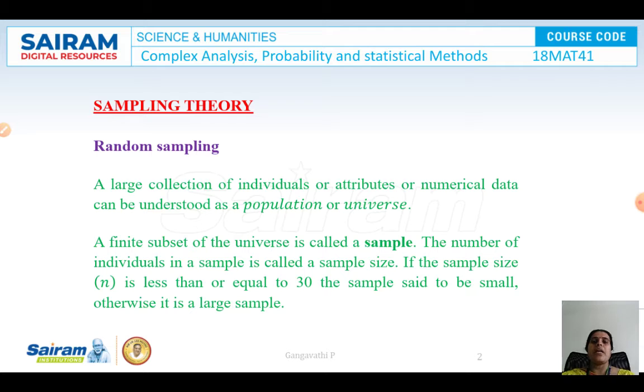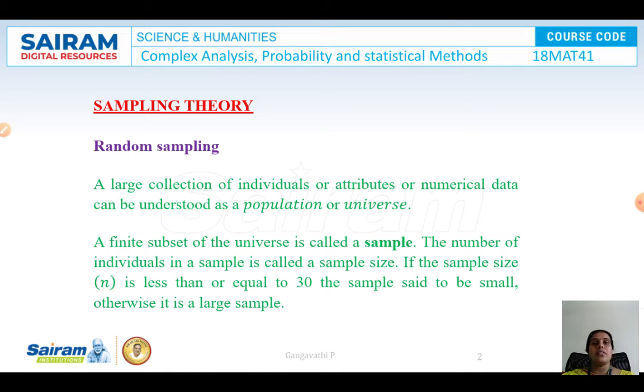Random sampling: a large collection of individuals. Individual here refers to an element. A large collection of the individuals or the attributes or the numerical data can be understood as a population or universe. We have already discussed set theory.